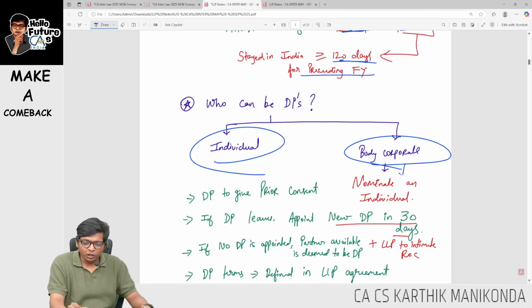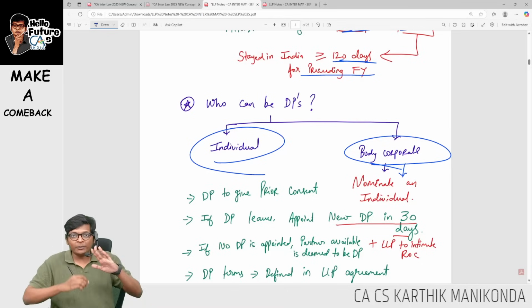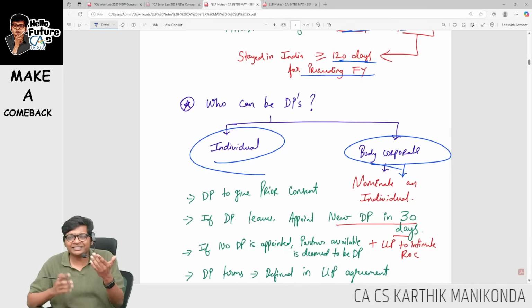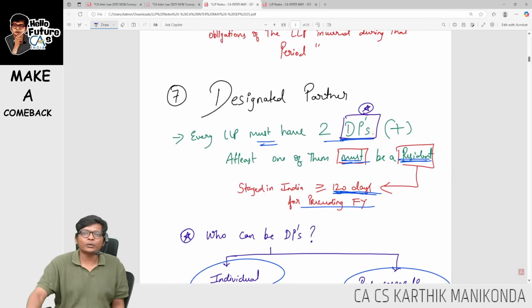Okay, if it's a body corporate, then the nominee will be an individual, a nominee of the body corporate. That means 2 body corporates by themselves together can start an LLP and they can keep 2 nominees. In that, one nominee should satisfy the 120 days condition.